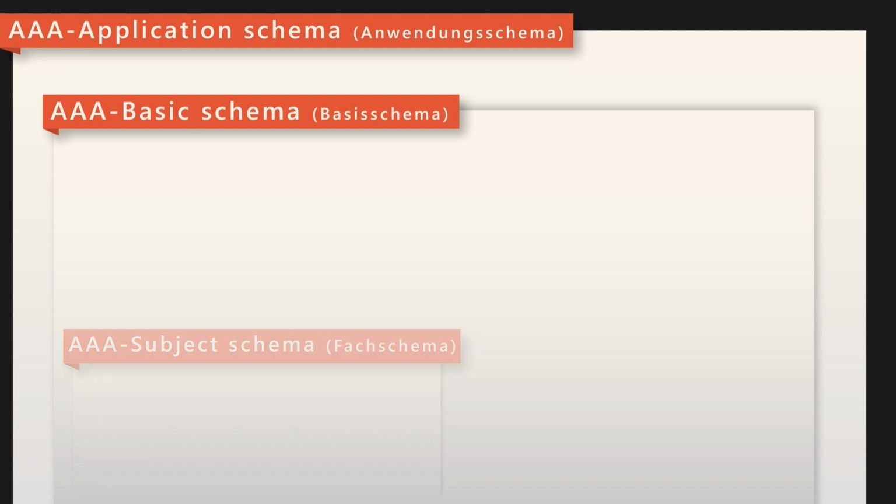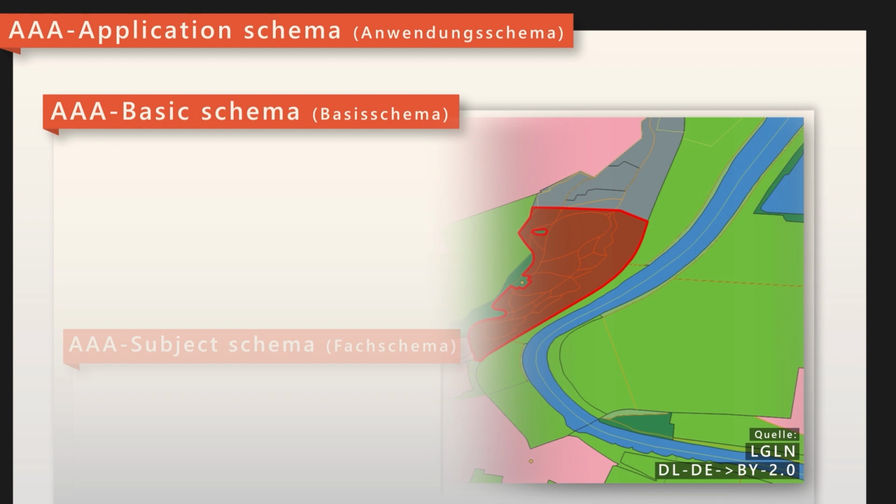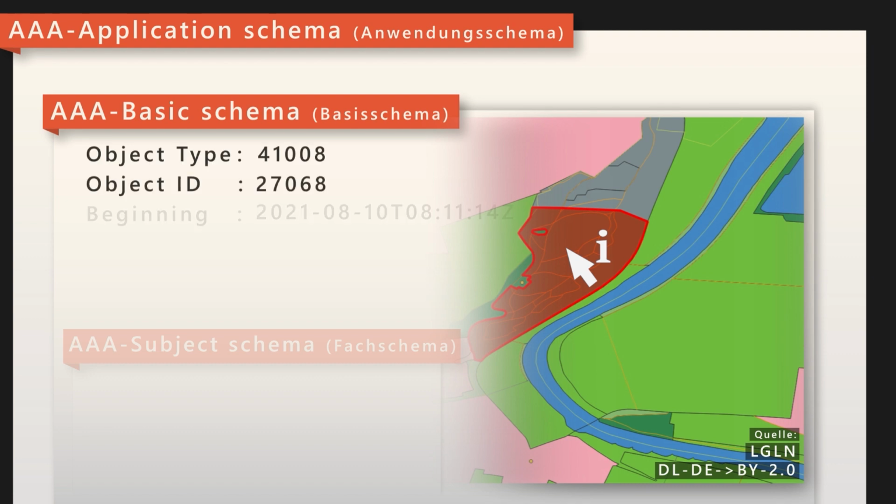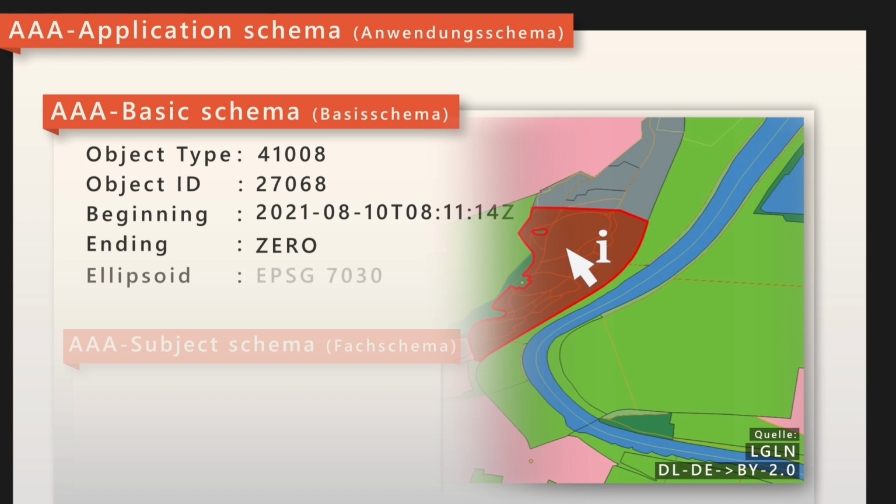The basic schema defines a series of metadata common to all objects in the AAA schema. These include, for example, the object type as a numerical code, a unique identifier, the lifespan interval, or information about the spatial reference and geometric shape of the object.